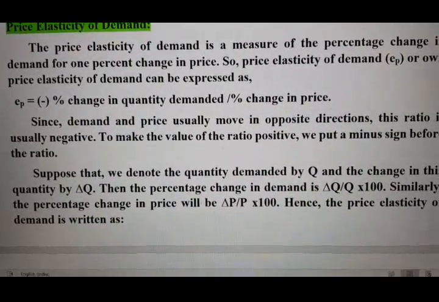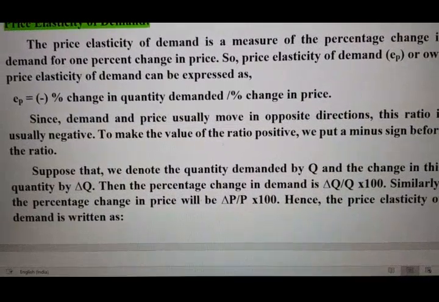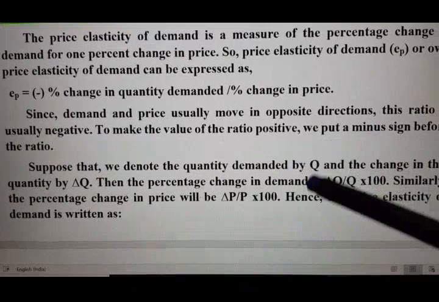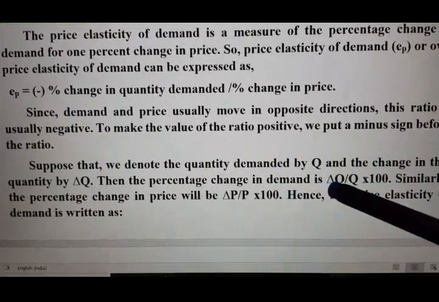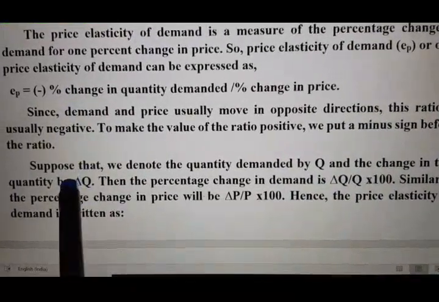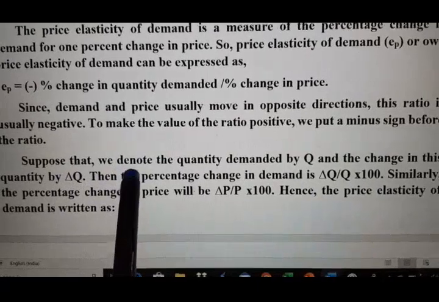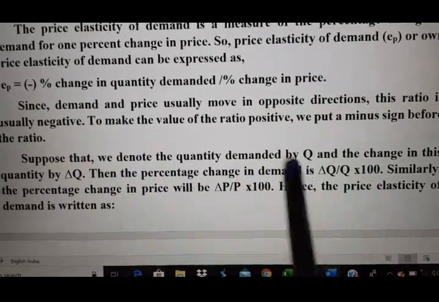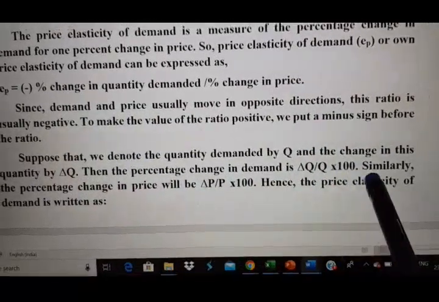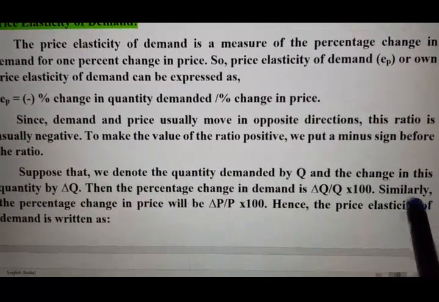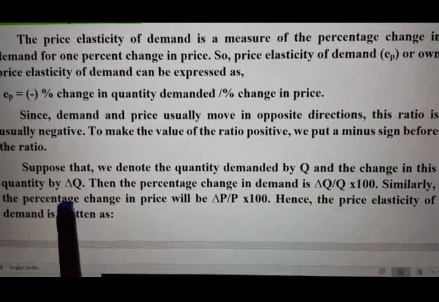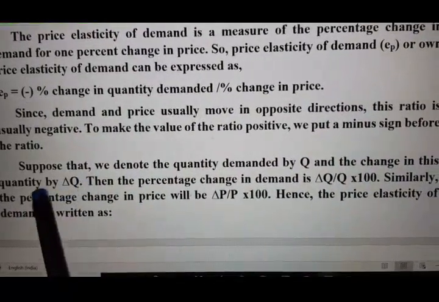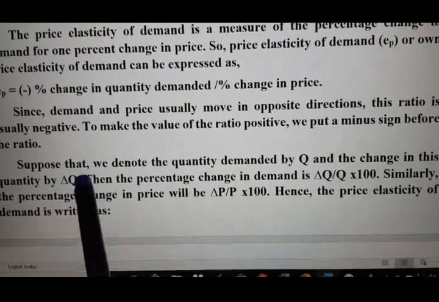In order to denote any change in mathematical terms, we use a sign called delta. This is the delta sign. Suppose we denote the quantity demanded by Q, and a change in this quantity by delta Q.